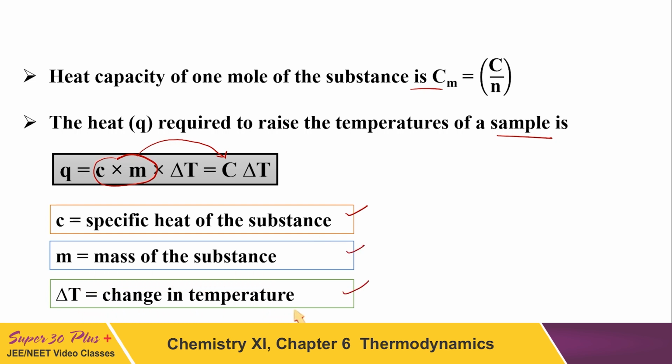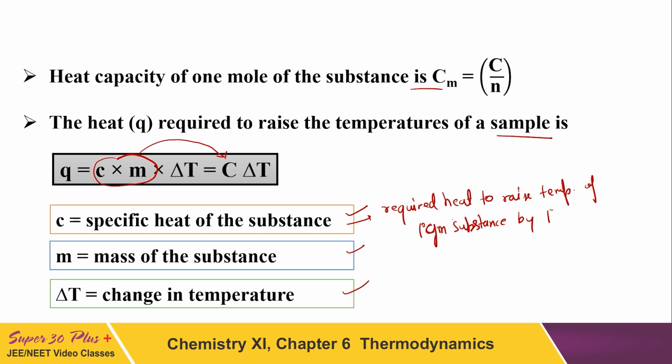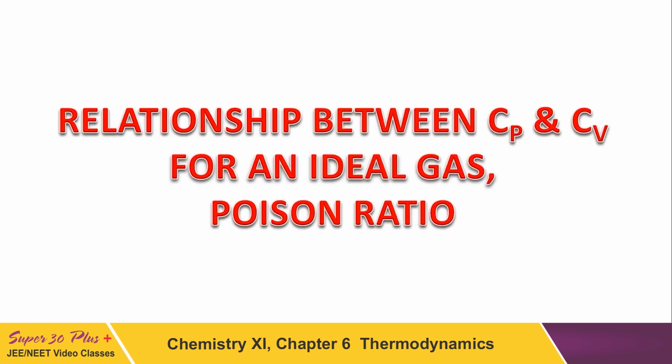You know what is the specific heat? It is the heat required to raise the temperature of 1 gram of substance by 1 degree Celsius. So suppose you want to raise the temperature of 1 gram of substance by just 1 degree Celsius, that is called specific heat. Alright. So this is how we calculate the specific heat and the heat capacity.